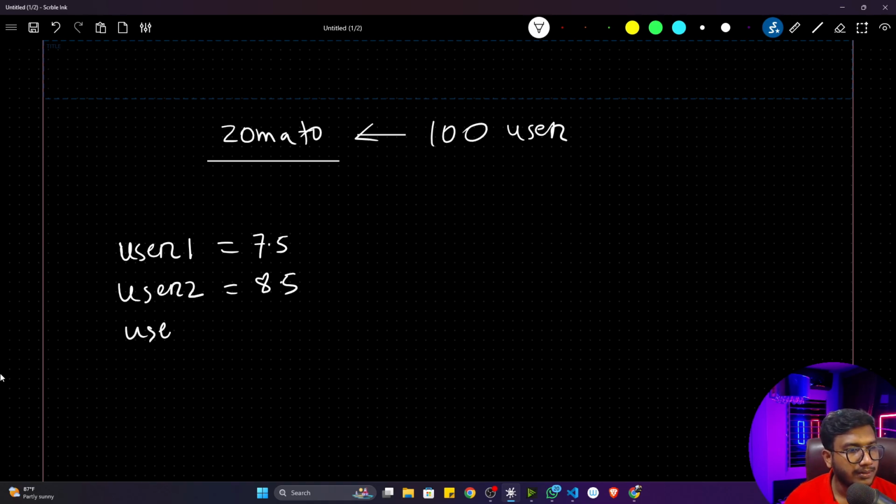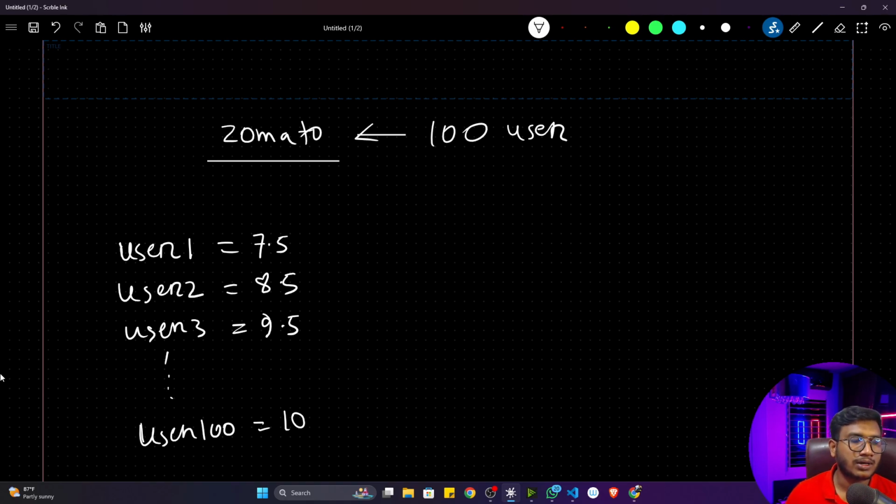Then user 3, let's say they have given 9.5, and so on till user 100. You will create this variable and store the rating, let's say he or she has given 10.